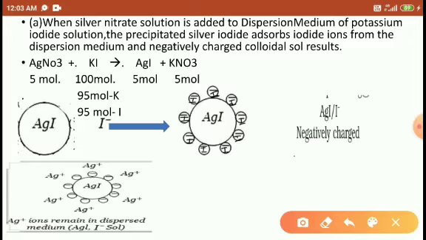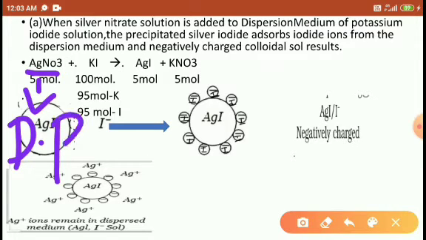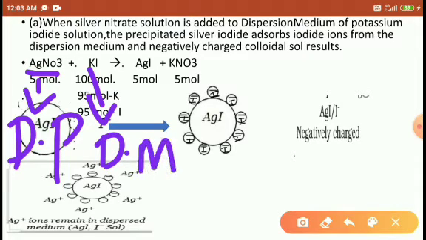Look at it, students. Silver nitrate, the dispersed phase, reacts with potassium iodide, the dispersion medium, and forms precipitated silver iodide and potassium nitrate.